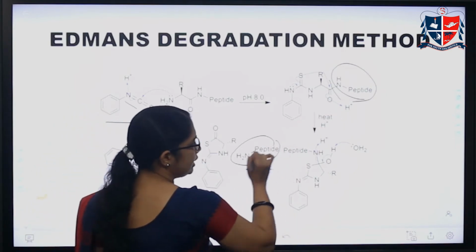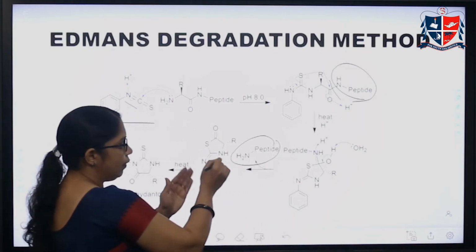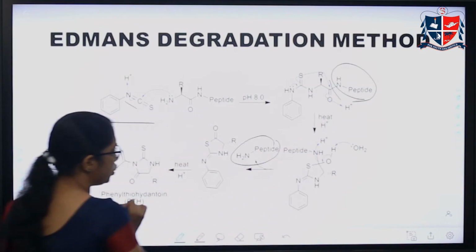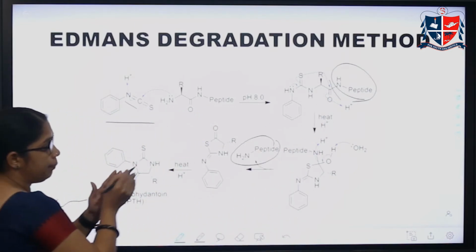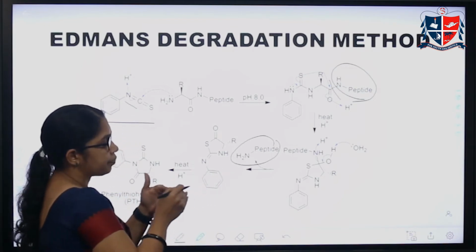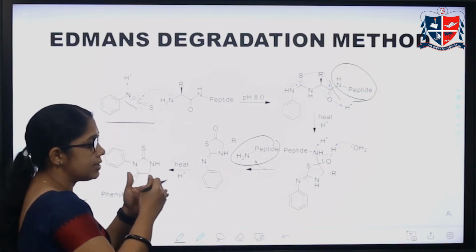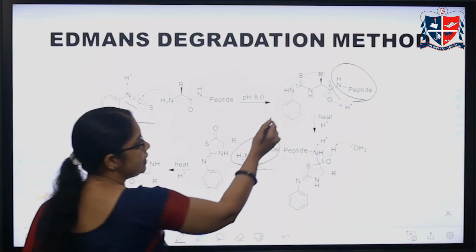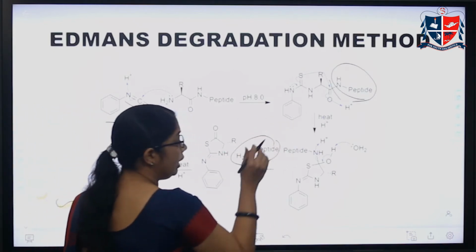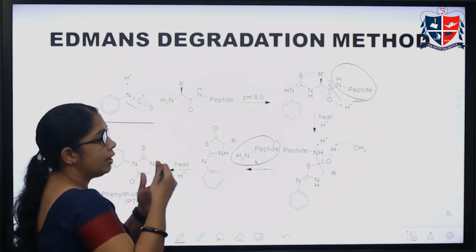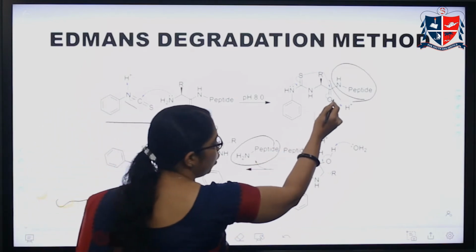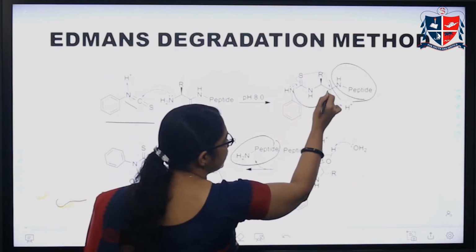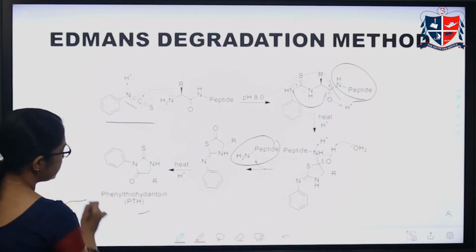NH2 peptide, that is the protein part. That will cleave away this product. We get this product, and the remaining part is COH. That COH product formed will undergo cyclization with this NH hydrogen, which eliminates a molecule of water: the OH from here and the hydrogen from here. It undergoes cyclization with this carbon, and we get this product.